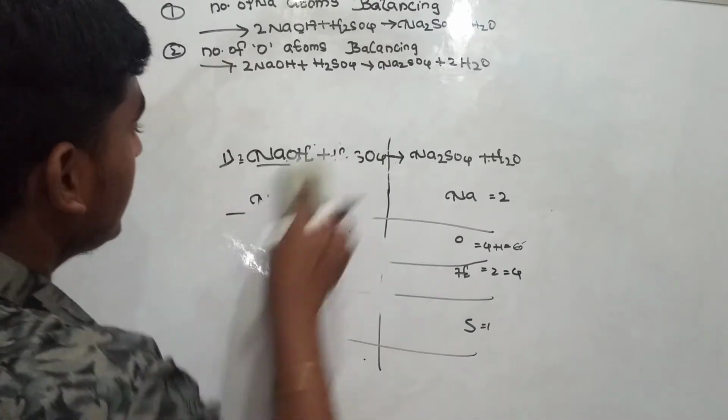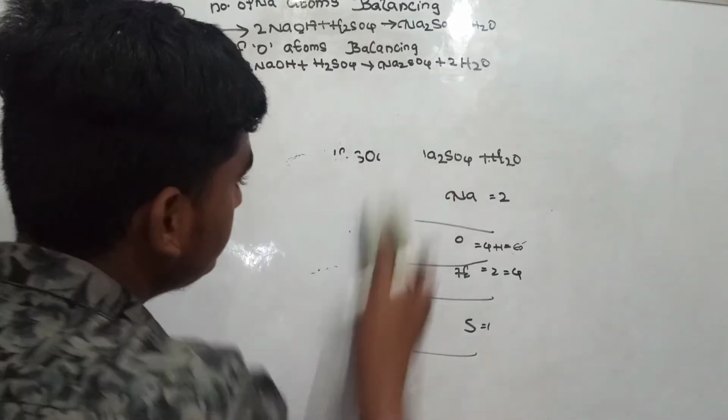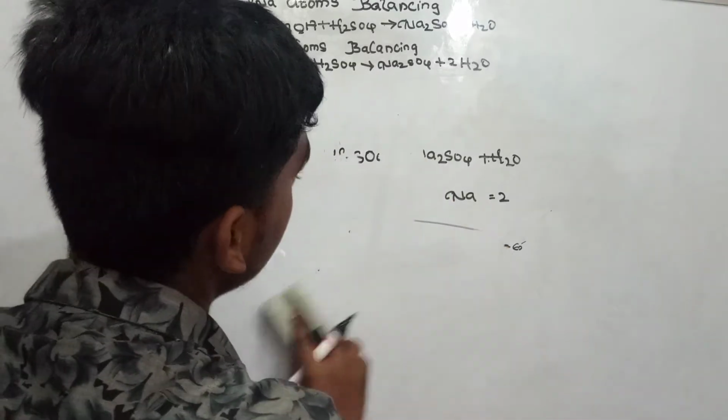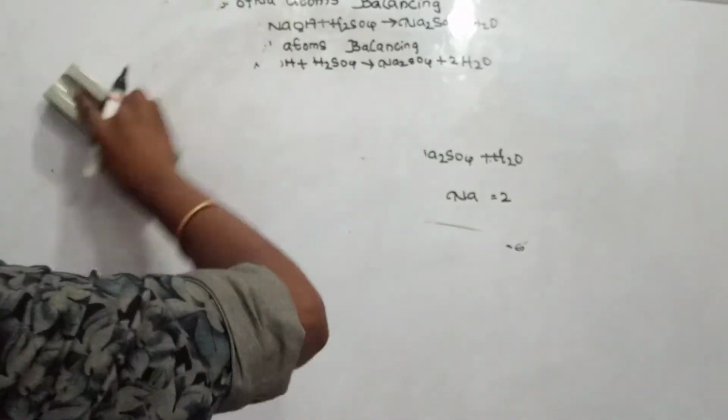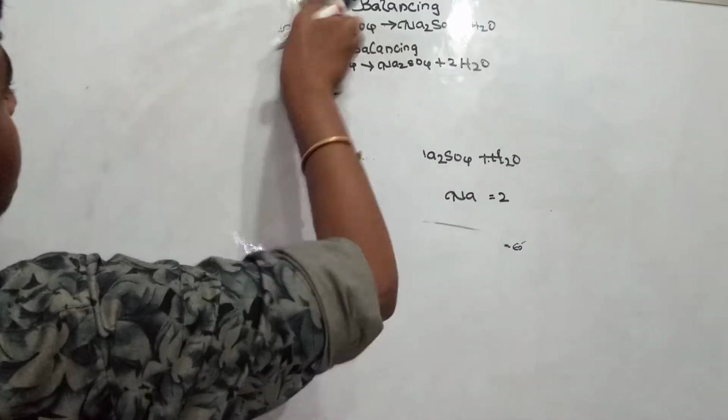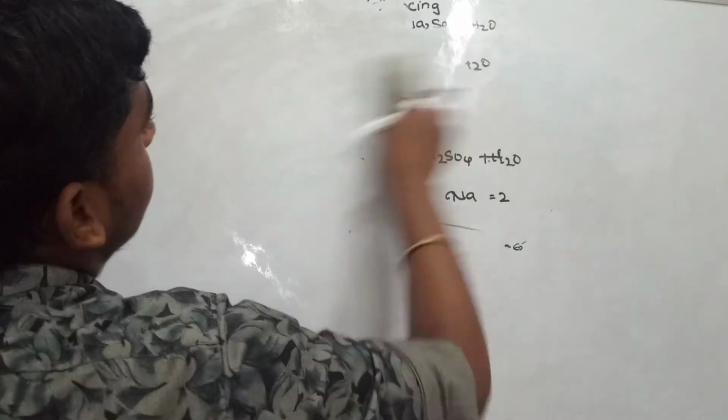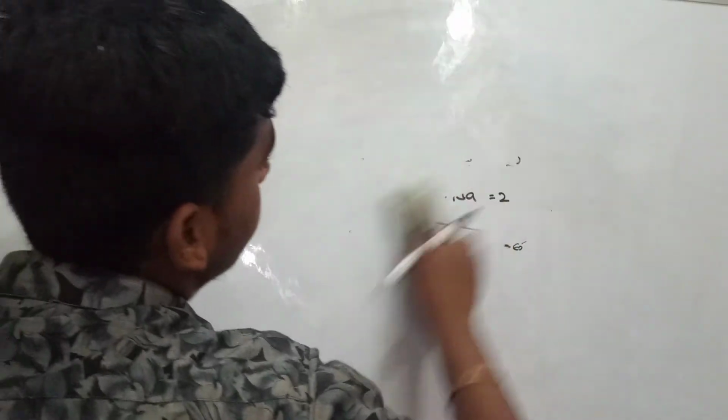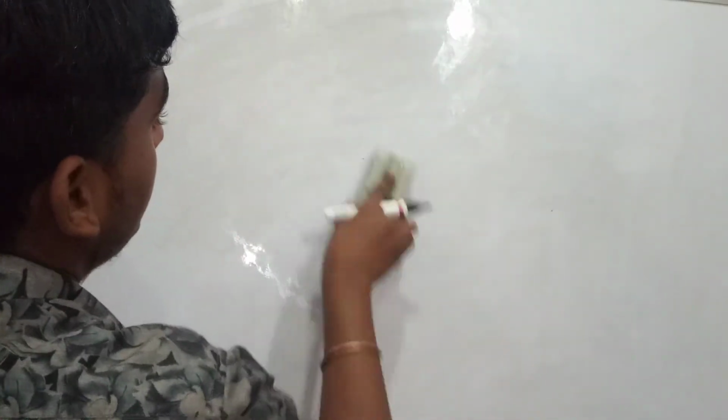Let's talk about the second problem. Yes guys, it looks simple now. For the second one, I'm taking the help of the textbook again and again.